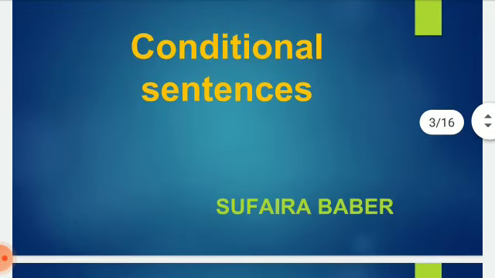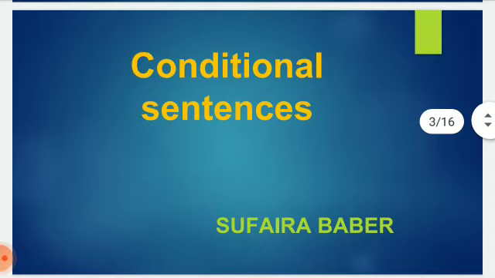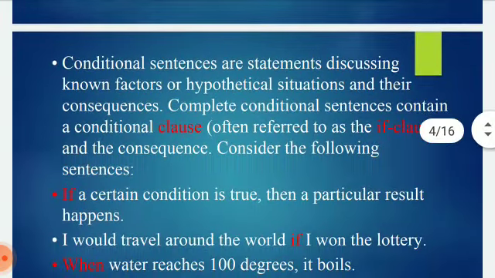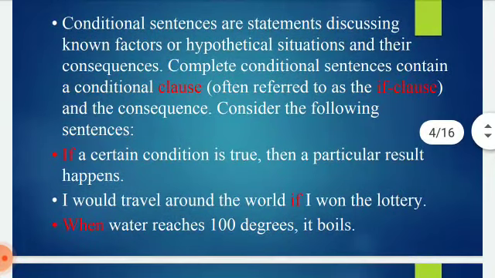Today we are going to learn about conditional sentences. Conditional sentences are statements discussing known factors or hypothetical situations and their consequences. Complete conditional sentences contain a conditional clause, often referred to as the if clause, and the consequence. Consider the following sentences. If a certain condition is true, then a particular result happens.